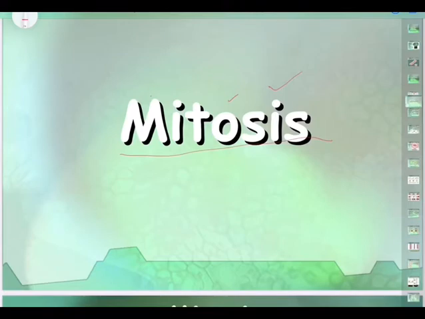A new wall gets constructed in between the mother cell. As a result, the mother cell or the parent cell will give two equal daughter cells. So the purpose of mitosis is from one parental cell to produce two equal cells.